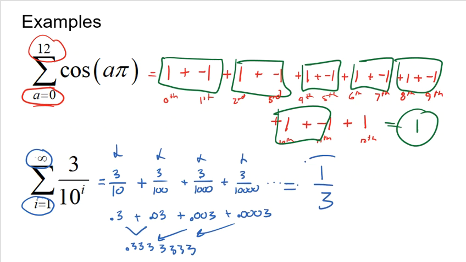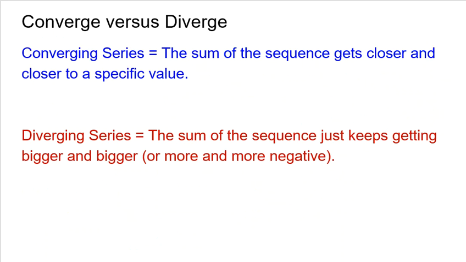0.3 forever is 1/3. So even though there was an infinity sign there, logical thinking and thought process actually allowed me to answer that question. And this brings me to something really important, and that is the difference between converging series and diverging series. So let's first start with diverging series.